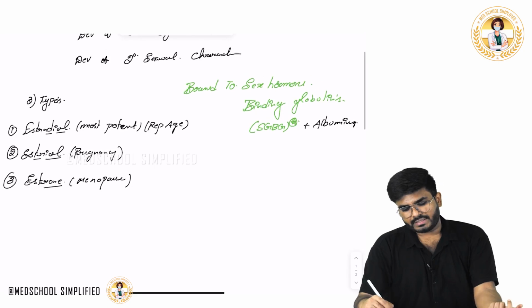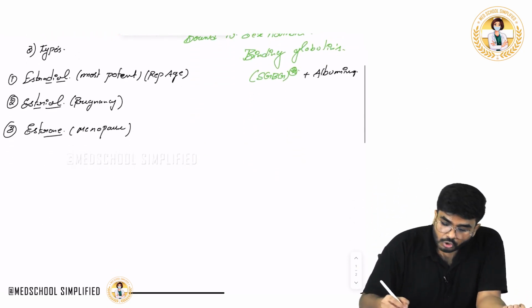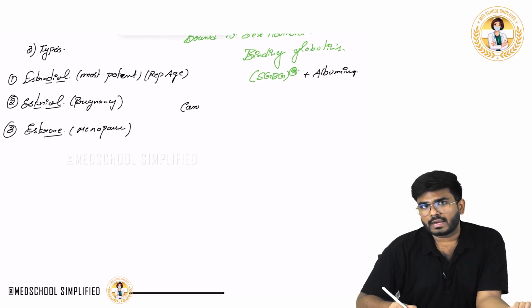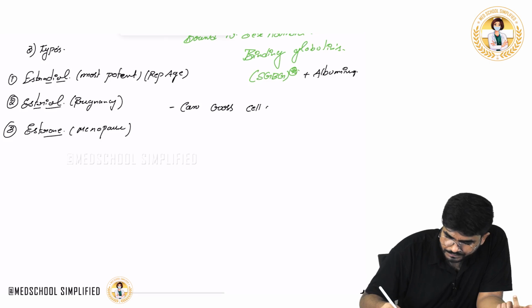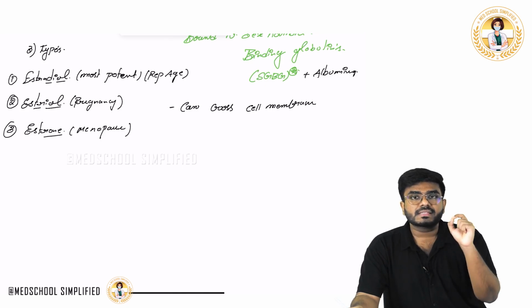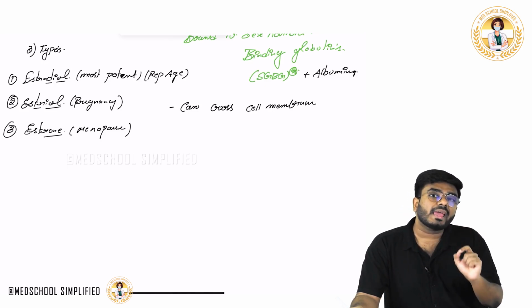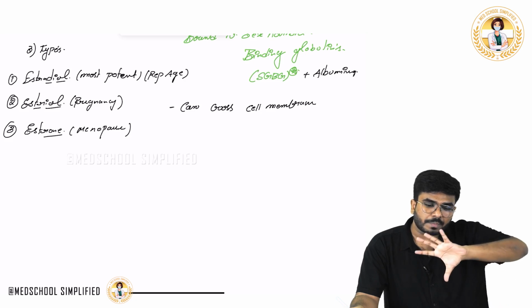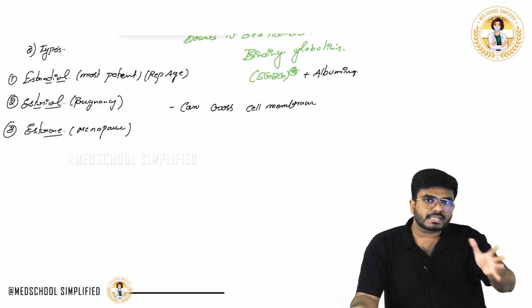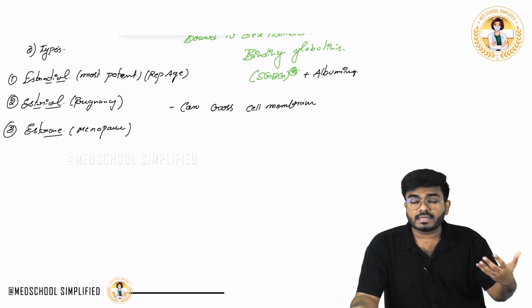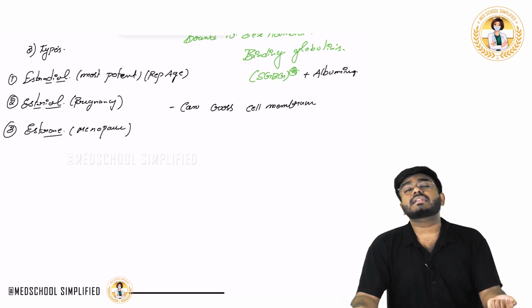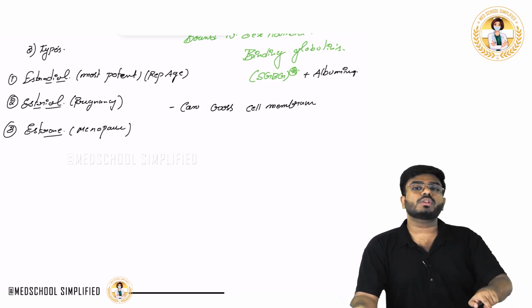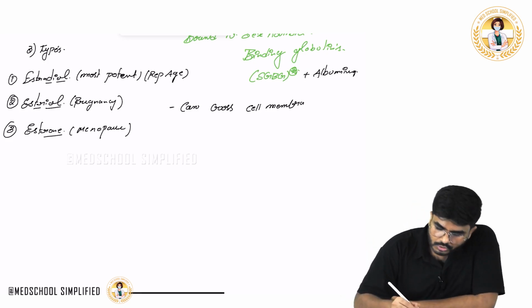As they are steroids derived from cholesterol, both androgens as well as estrogens can cross the cell membrane, which means their receptor, the sex hormone receptor, is not there outside the cell membrane. It's not expressed on the cell surface. Rather the receptors are intracellular receptors, within the cell, within the nucleus.